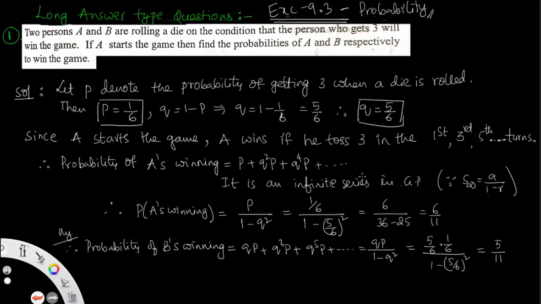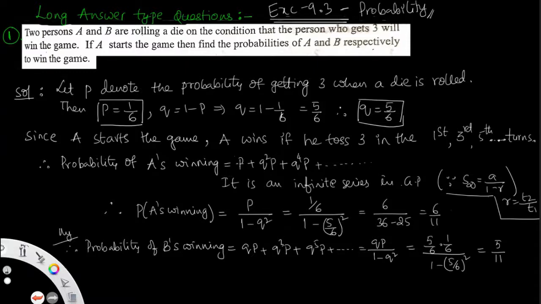So let us take the total value. It is an infinite series in GP, and the formula is S infinity equals A by 1 minus R, where R equals T2 by T1. This is the basic formula for the infinite GP. So S infinity is A by 1 minus R, where A is the first term and R equals T2 by T1.